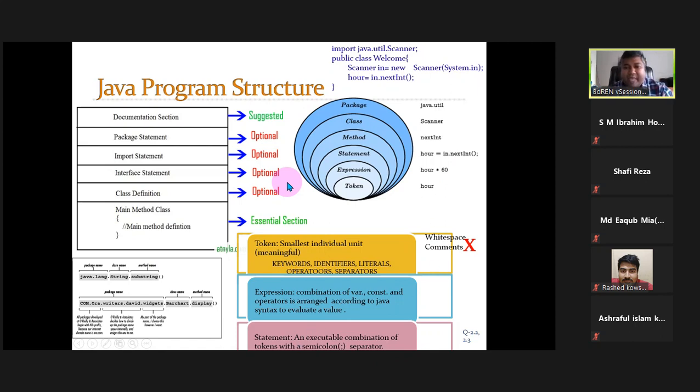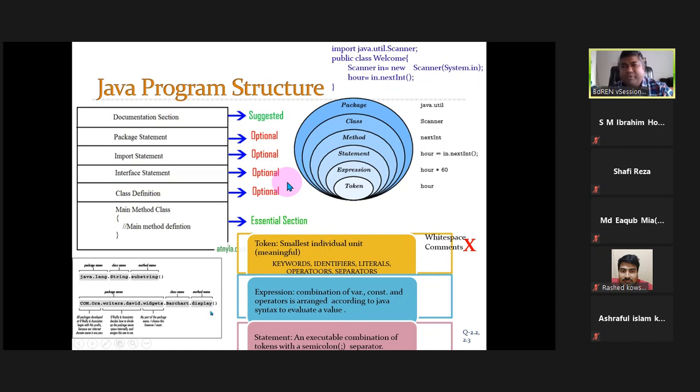And then we have statements, which are executable combinations of tokens with a semicolon separator. That is called a statement. A method may have many statements, one class may have many methods, and one package may have many classes. You can represent it like a path, like com.wara.writer.david.wager. This is your full package name, and inside the package you have a class, and inside the class you have a method.